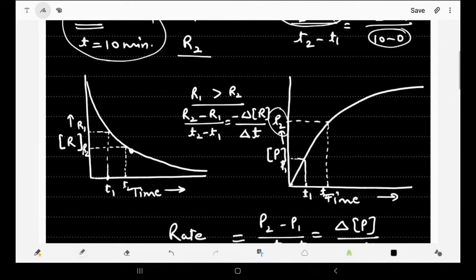So what we will do is draw a tangent to the curve. After drawing the tangent, we will take the slope like this. Here it became a right angle triangle, and by taking the ratio of the two arms, we can find out the instantaneous rate of reaction, that is, the rate of reaction at that particular instant of time. So that is how we can do it.